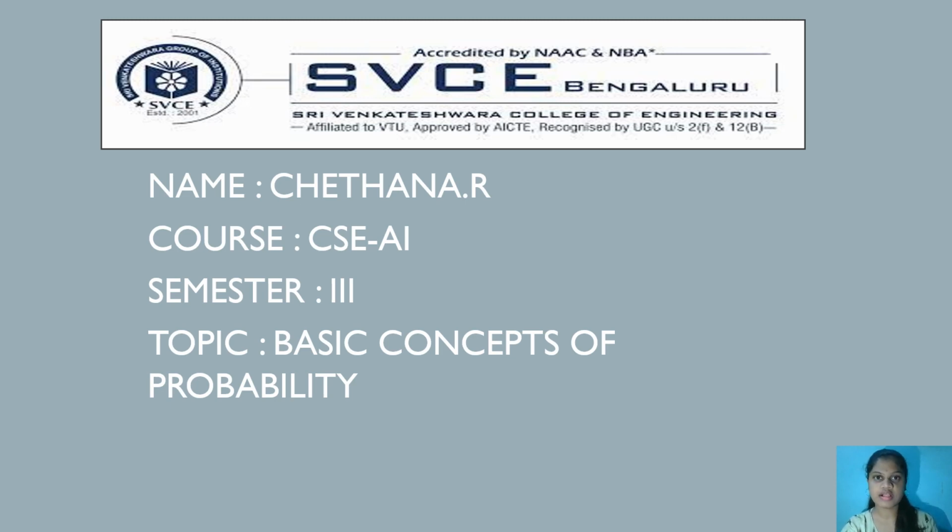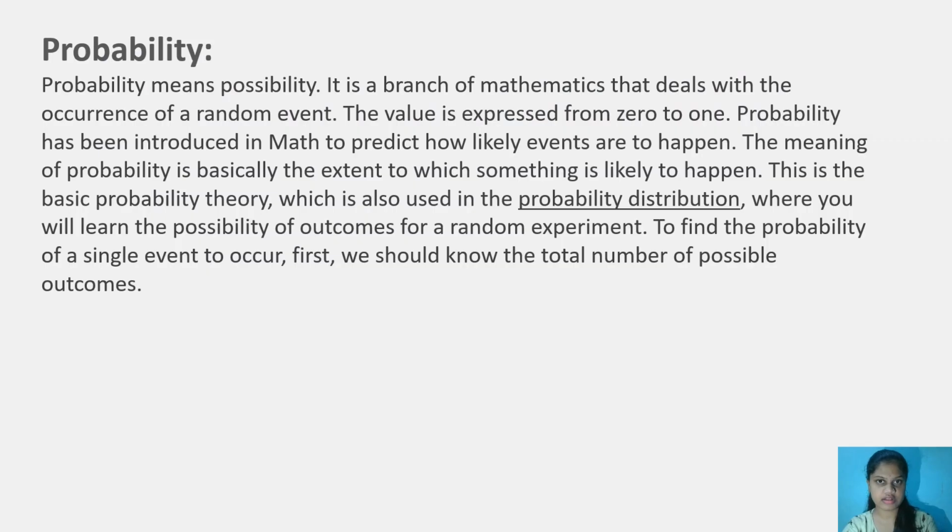In this video, let us discuss some concepts about probability. Before going to that, what is probability? Probability means possibility. It is a branch of mathematics that deals with the occurrence of a random event. The value is expressed from 0 to 1.